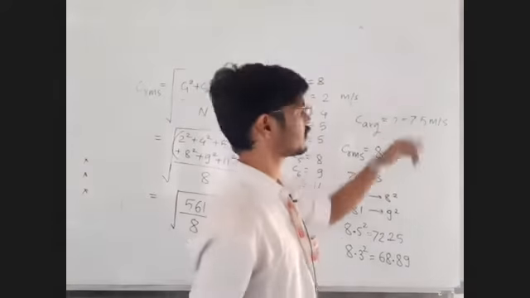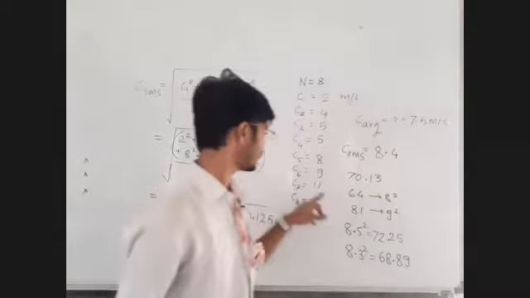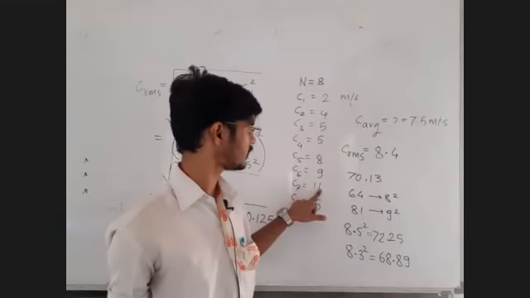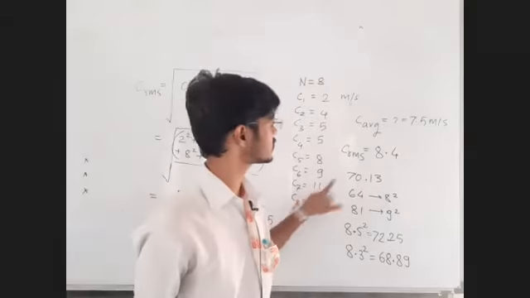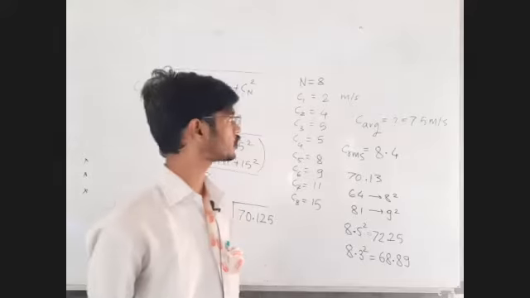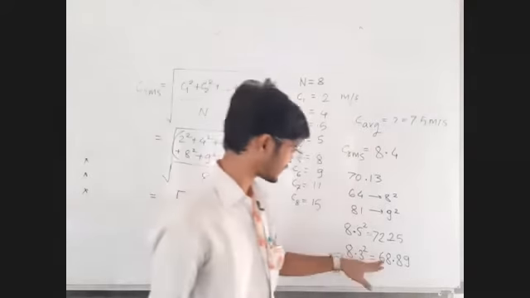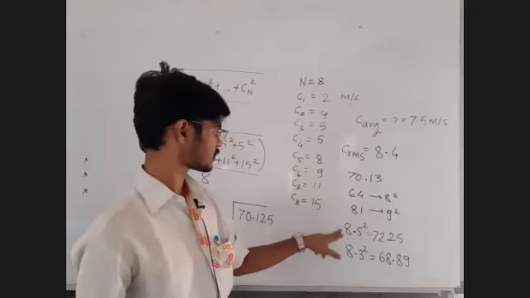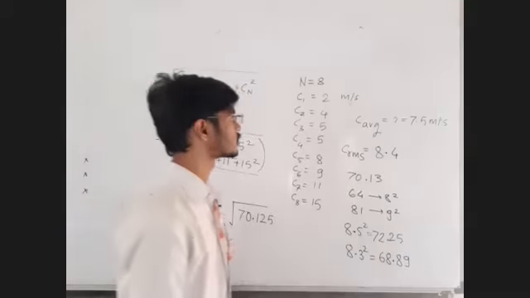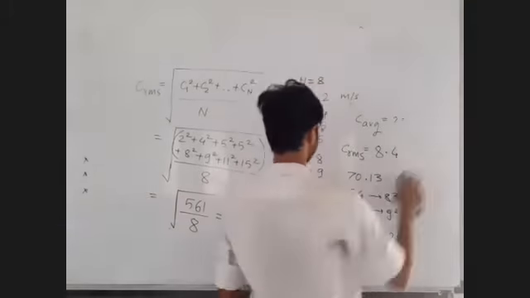How can you write 7.5 here? If the speed here they have given 12 in the solution and they have calculated the answer as 7.5, then why did you tell me that the answer is 7.5? The answer must be less than this. The answer must be less than 7.4. Okay, so this answer is wrong.